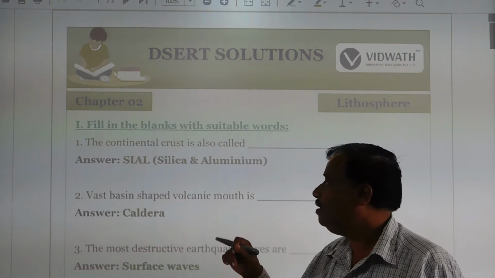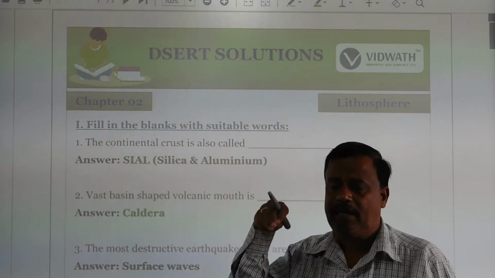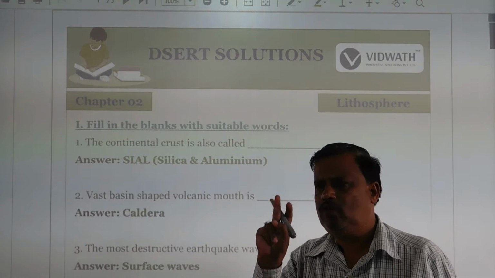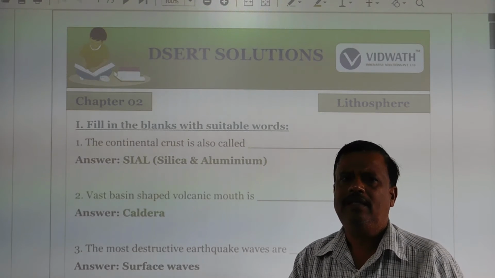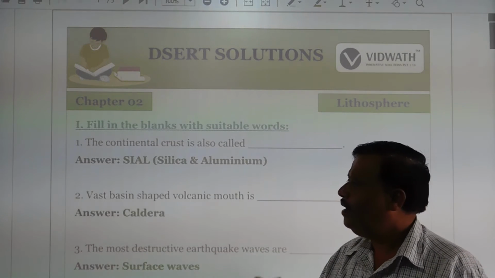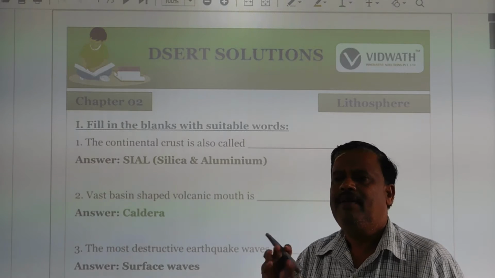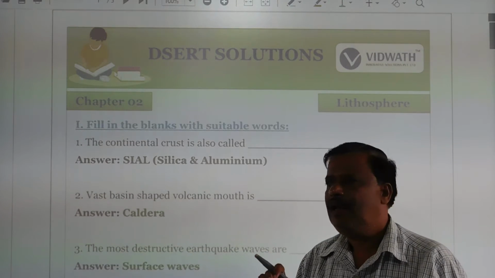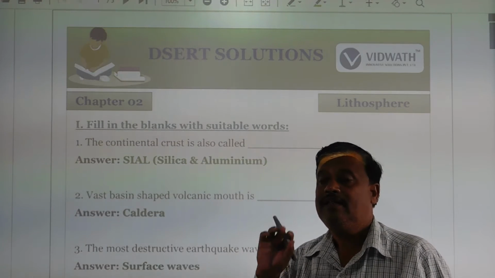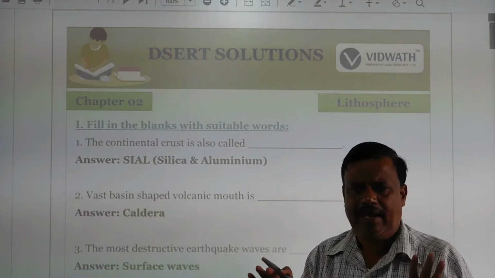Okay. Next is the mantle. The mantle is 2,900 kilometers deep from the Earth's surface. Here it is also classified into two layers. One is the asthenosphere, the second one is the seismosphere. Okay. Next, the last one, the core. The core contains Nife, nickel and ferrous, and is 6,371 kilometers from the Earth's surface. Are you clear? Okay.